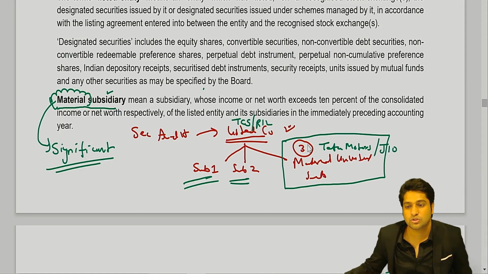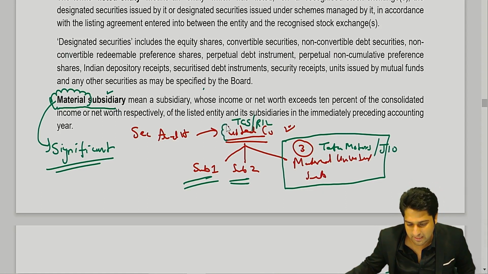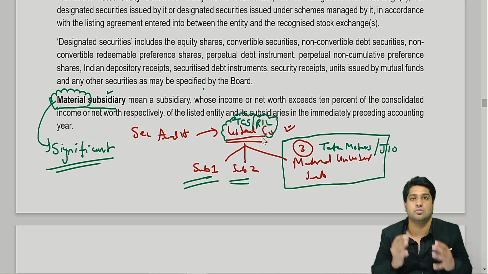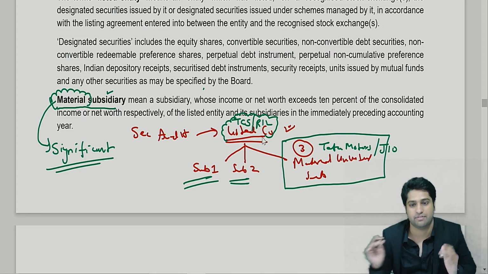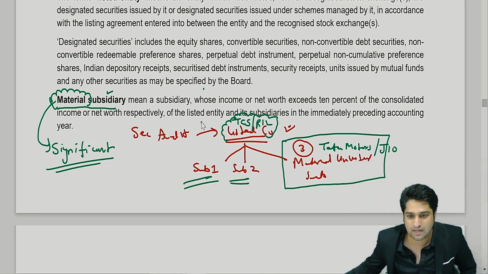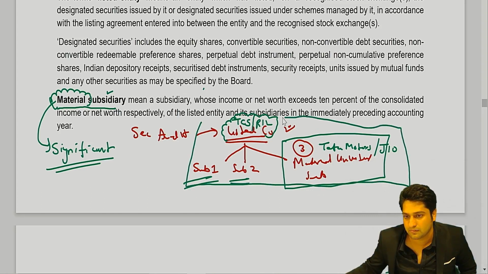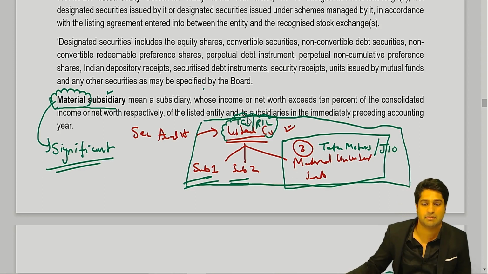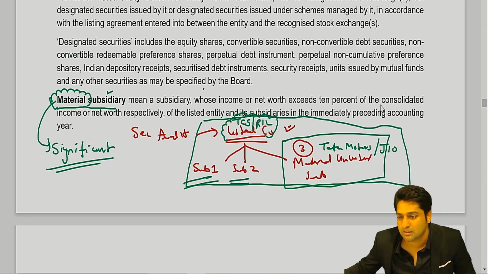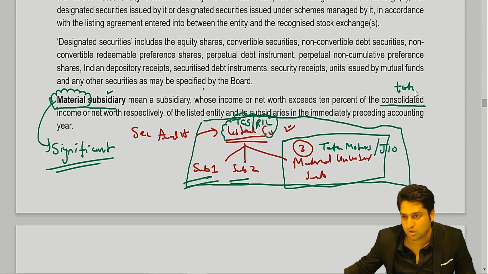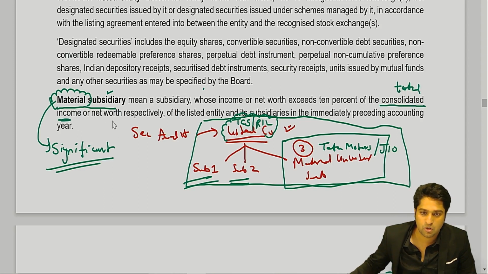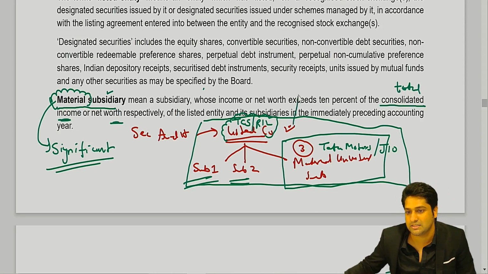So what are they saying? That this is the entire group. Let's say this is the consolidated turnover. I'm going to see the whole earnings of the entire group, including everyone. So let's say I'm taking the net worth of all the companies combined, or the turnover of all the companies combined. Till here it is clear. I'm taking the consolidated, means the total, in simple words, total income or net worth of all these companies, let's say, is 100 crores.